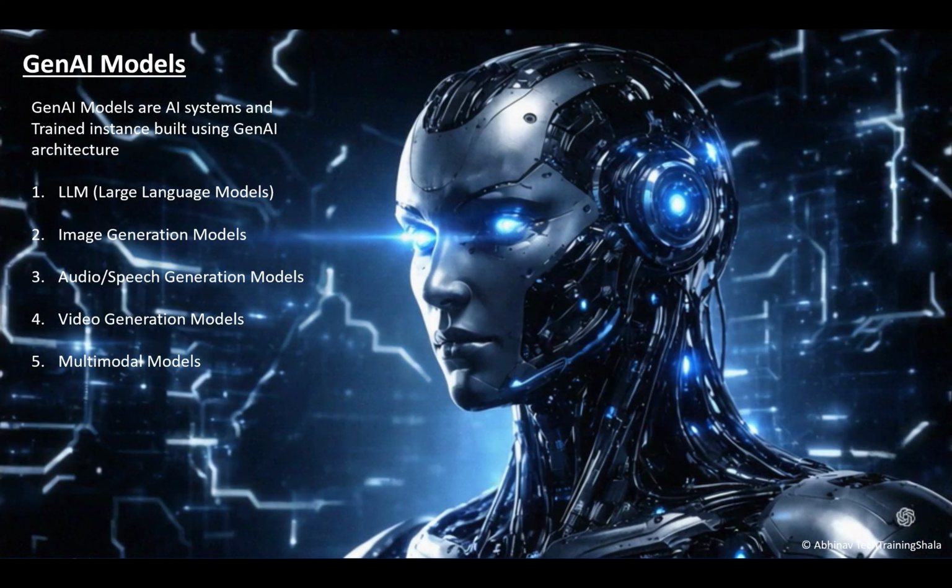Similarly here, GenAI models are AI systems and trained instances built using the GenAI architecture. You build a GenAI system using some GenAI architecture, and once the system is finalized or the training is done, the final instance of that system is known as a GenAI model.